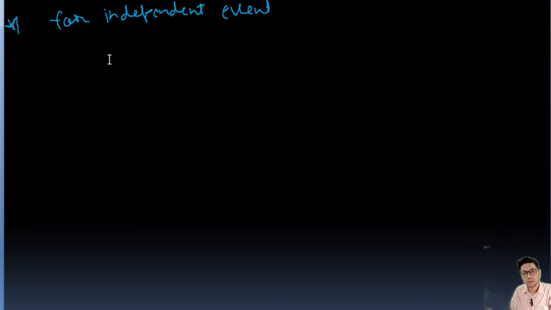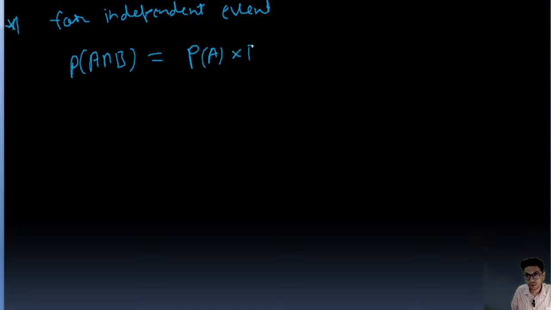Now next is for independent events. For independent events, P(A intersection B) is going to be equal to P(A) into P(B), probability of A into probability of B.